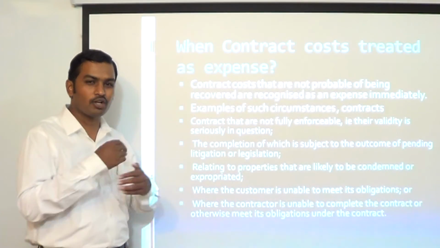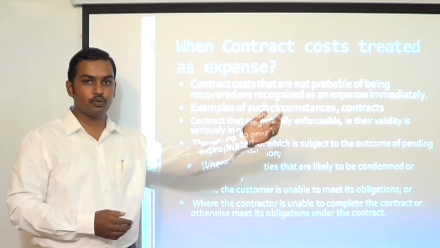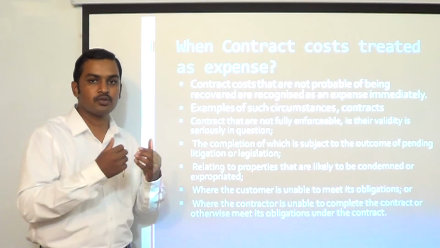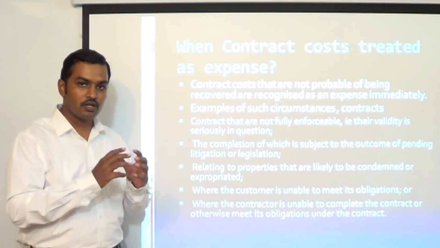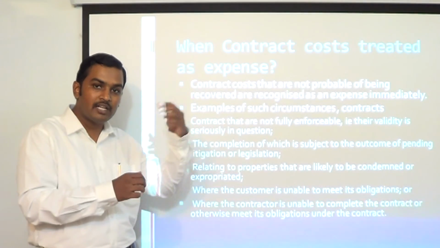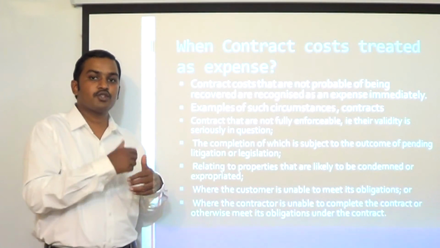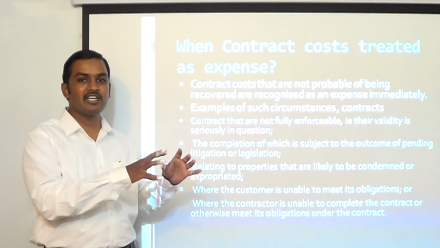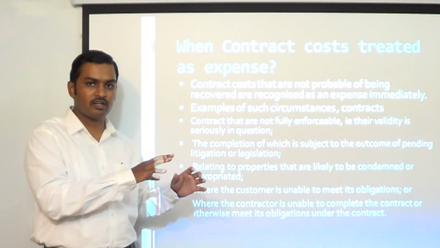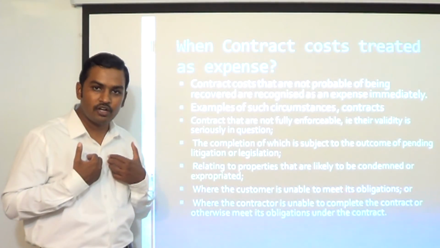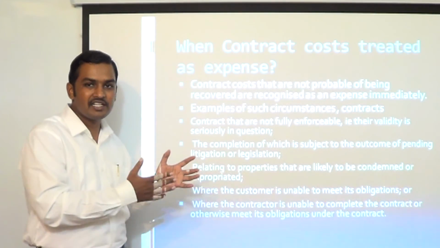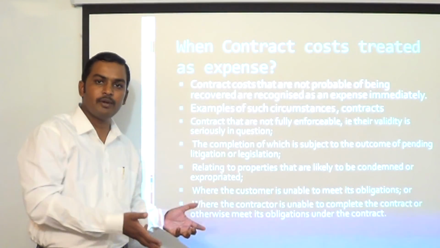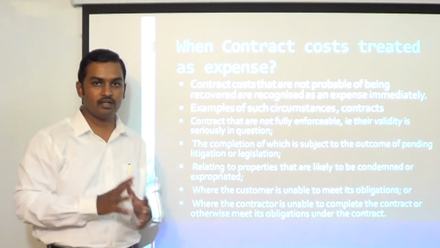In these conditions, there is a lot of doubt whether you will be able to recover the cost in the future. In such cases, the concept of conservatism, prudence requires us to recognize that cost as expense. Cost can be carried forward as an asset only when it is probable that we are able to recover that amount in the future. When it is not probable that we will be able to recover the amount in the future, we have to debit it to P&L account. So in these situations where there is litigation, where there is doubt about enforceability of the contract, the customer is not able to honor his obligation, we are not able to complete the contract, whatever cost you are incurring may not be probable of recovery. In such cases, you have to debit it to P&L account and not carry it forward as an asset in our books of account.